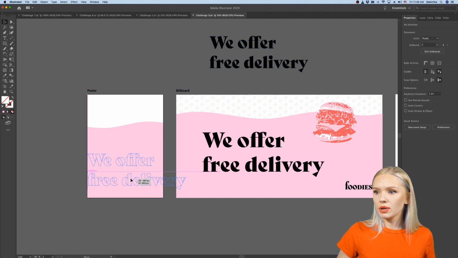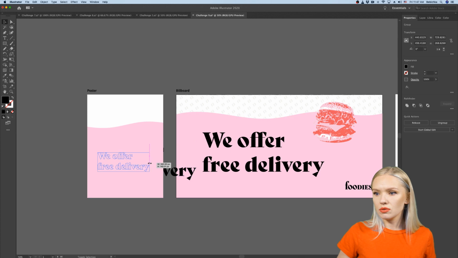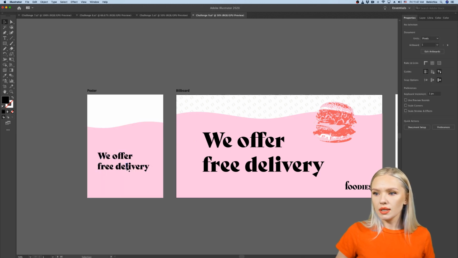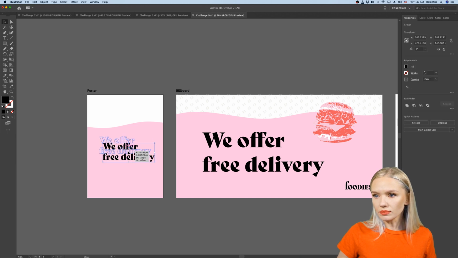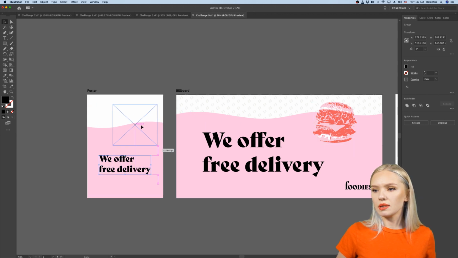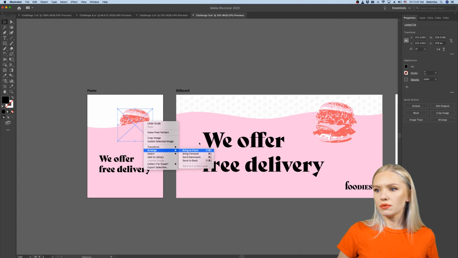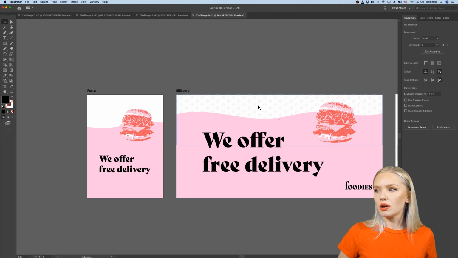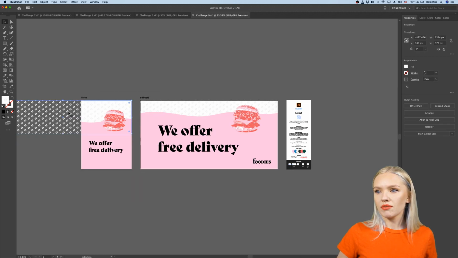Okay, so now I can just use my objects that I used in the other billboard, and I can use them here as well. So for example, I can copy paste the burger, make it a little bit smaller, bring it to the front, Arrange, Bring to Front. There we go. And now let's move on to our pattern. So copy paste it, drag and drop, very easy.